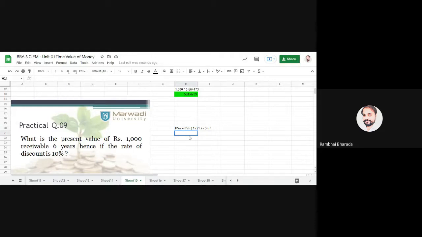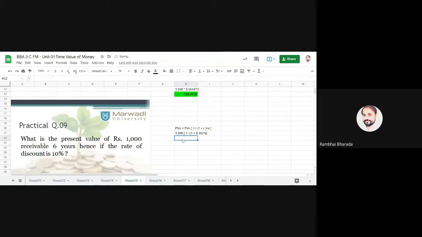Just put in the values: which amount we have invested, or which amount we want to receive, 1000. So write down here, future value is 1000 in a bracket, 1 divided by 1 plus R. R means rate of interest, 0.06, bracket over, and raised to the number of years, 6. Main bracket over.